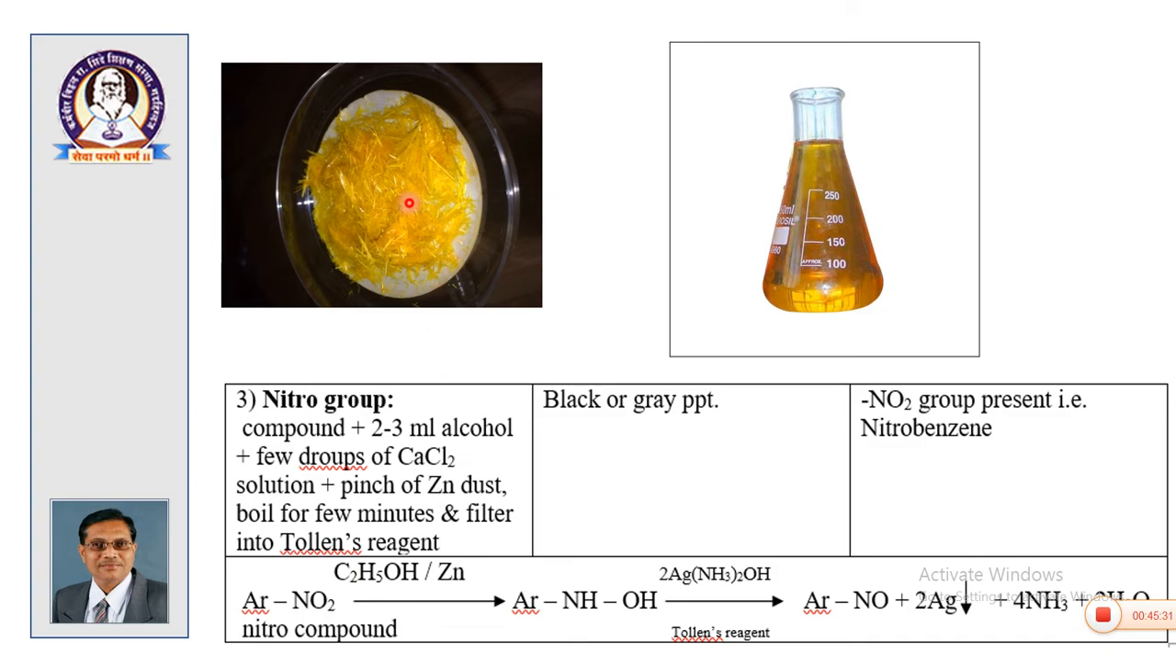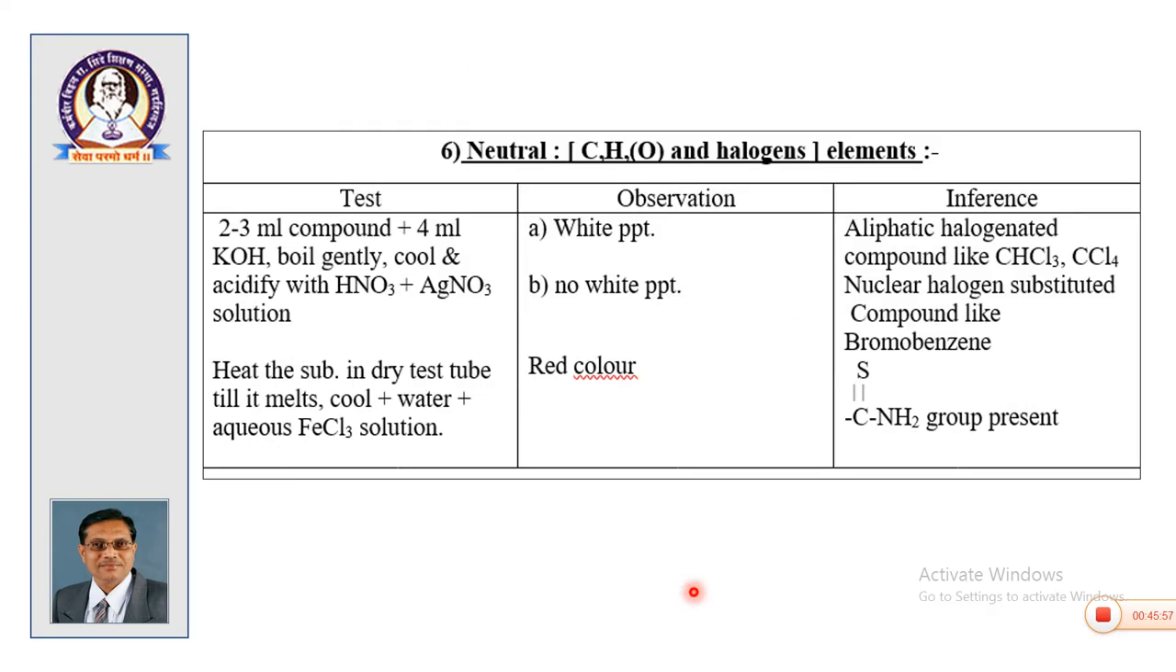And third is nitro group. Nitro compound, if it is solid, then it is m-dinitrobenzene. If it is liquid, then it is nitrobenzene. Nitro group has the same test, black or grey precipitate test, as we have seen in case of base also. Compound plus 2-3 ml alcohol plus few drops of CaCl2 plus zinc dust, heat for few minutes and filter in Tollens reagent, we get black or grey precipitate. So, this chemical transformation is there with the Tollens reagent. These tests indicate presence of amide, anilide or nitro.